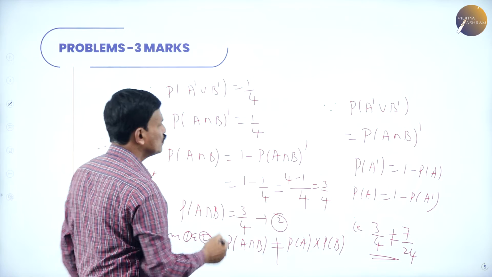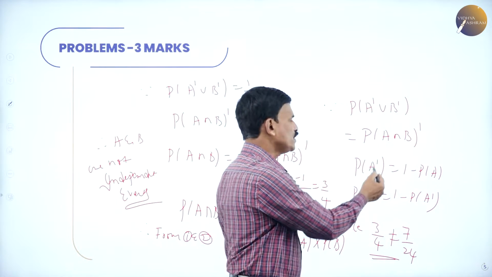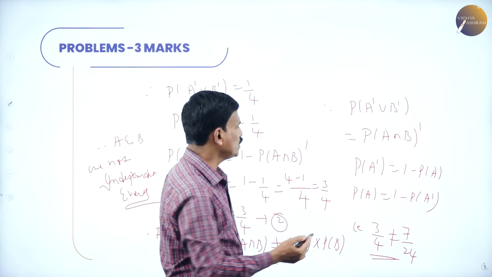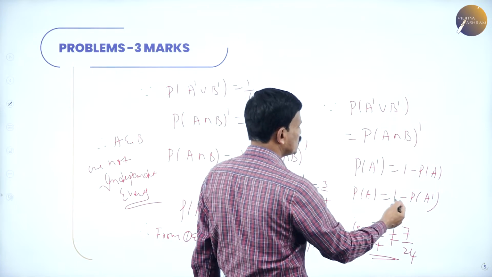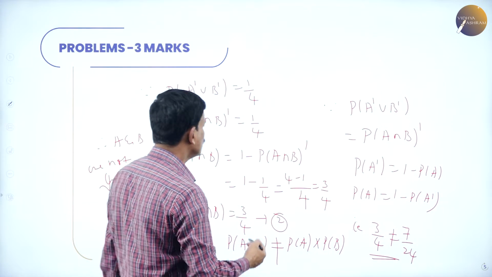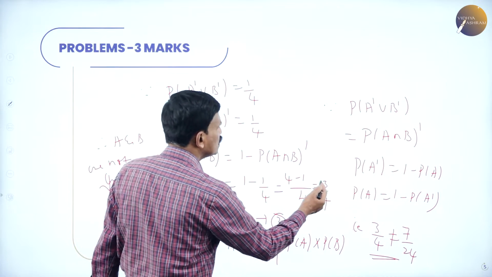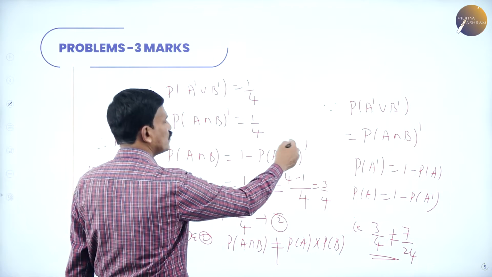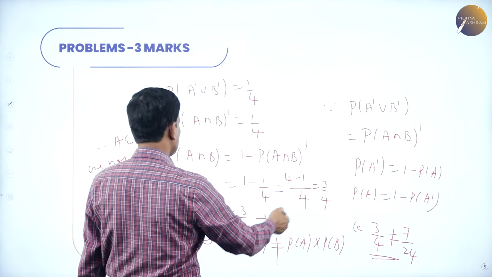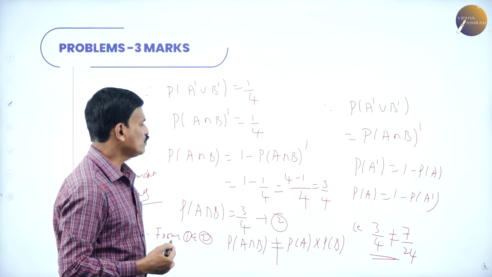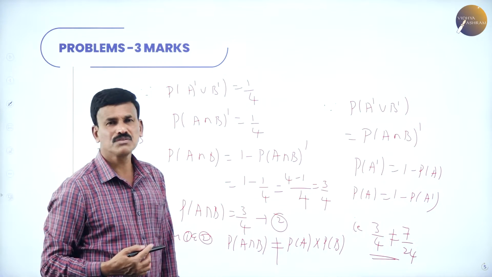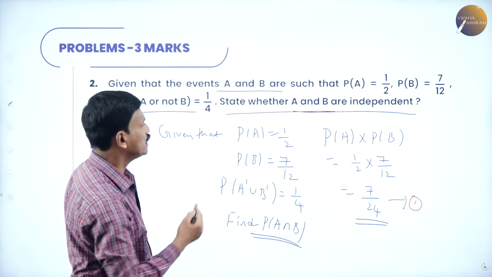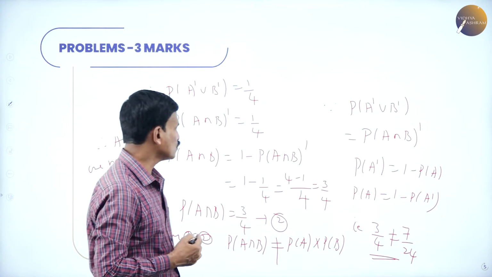Since we know the relation, probability of A dash is equal to 1 minus probability of A, or probability of A is equal to 1 minus probability of A dash. So if you interchange this, probability of A intersection B is equal to 1 minus probability of A intersection B whole dash, that is 3 by 4. So 3 by 4 is not equal to 7 by 24. They are not independent events. That's it. That is the conclusion part.